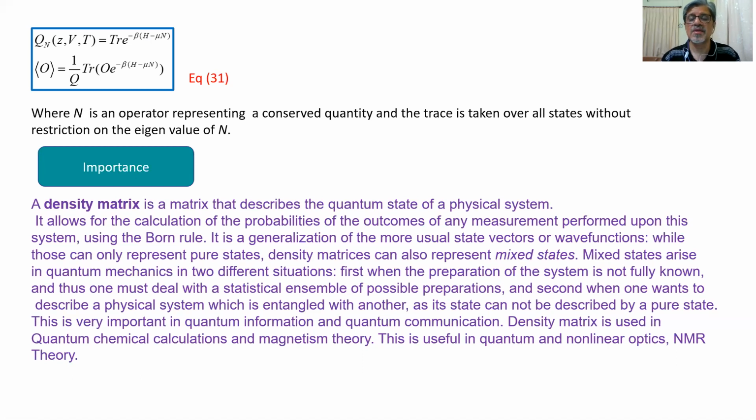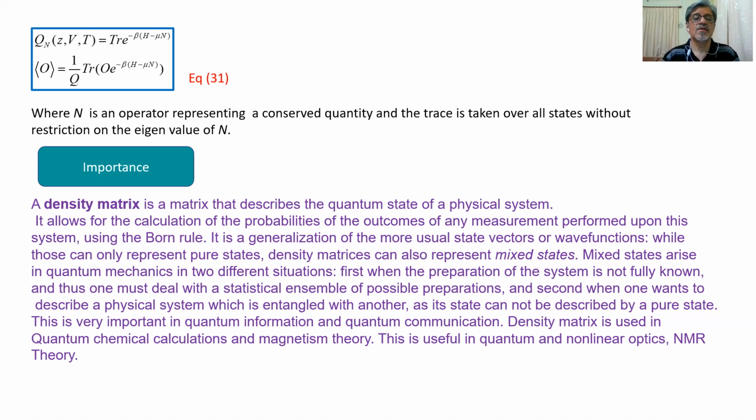Now we come to the importance of the density matrix concept. A density matrix is a matrix that describes the quantum states of a physical system. It allows for the calculation of the probabilities of the outcomes of any measurement performed upon this system using the Born rule.